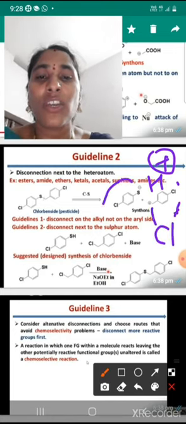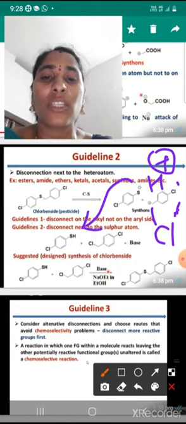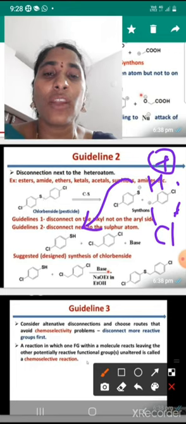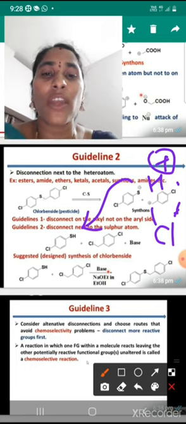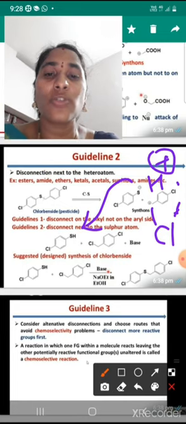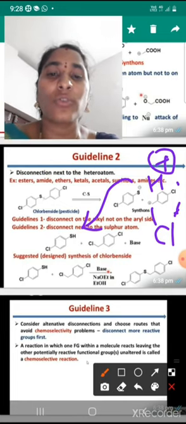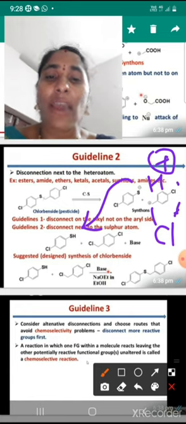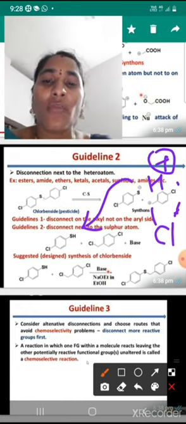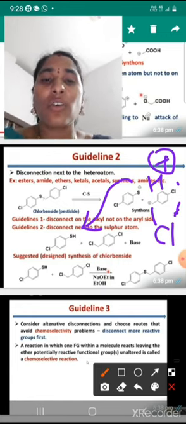So this one is converted to this one. After that we can add the synthetic equivalents. Finally, S minus will take H plus, and the positive alkyl group will take Cl minus. This is the balanced equation. Okay, finally, the suggested synthesis of chlorobenicide.